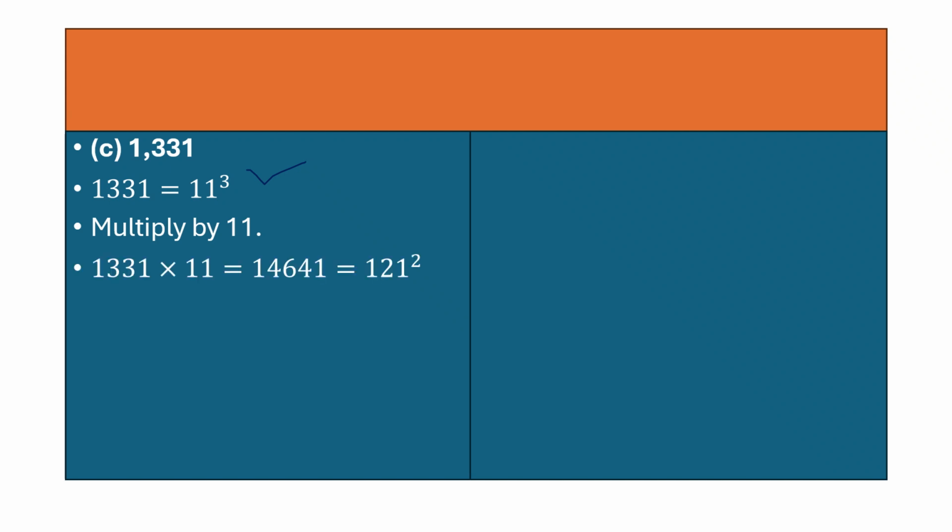So this is the easy method where you understand how to multiply and which number needs to be multiplied with the main number which is given. So 1331 into 11 will give you 14641, which is 121 square. So what is the answer here? 11. We have multiplied 11 with the number.